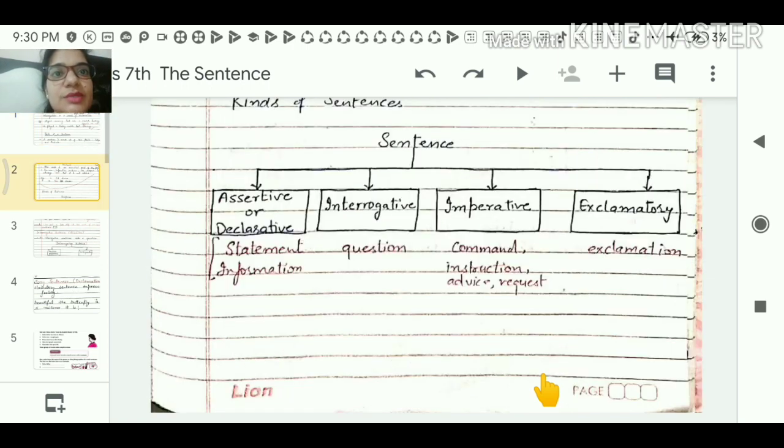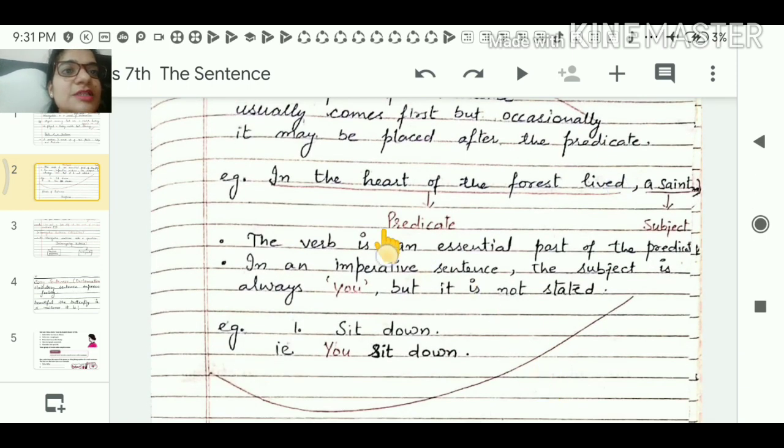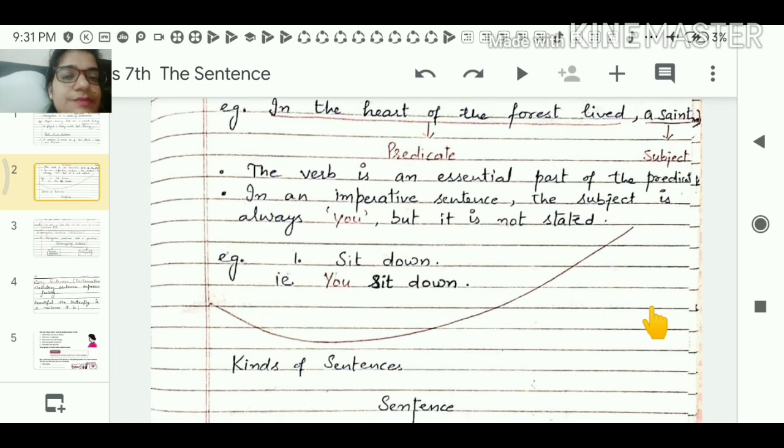Okay, let's come to the next. Things to remember: the subject of a sentence usually comes first, but occasionally it may be placed after the predicate. In the heart of the forest lived a saint. Here this part is the predicate and a saint is the subject, because usually we put the subject in the beginning, but occasionally it may be placed after the predicate. It is also a sentence, but it happens.